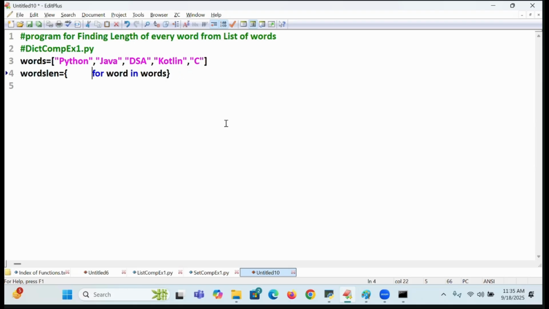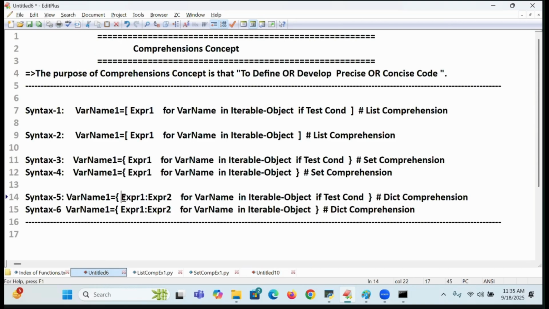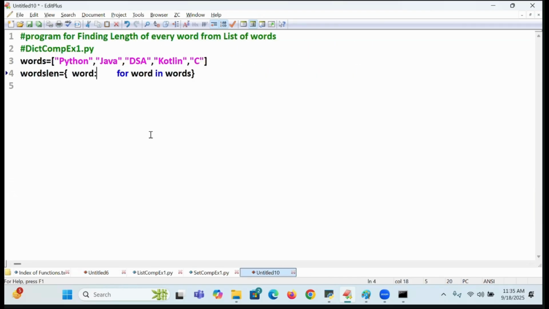Come on, Python. So for that Python, I will write word colon expression 1 colon expression 2. See, expression 1 colon expression 2. Here I will write it. Easy. Word colon len of word. Are you following that? No if condition I am writing. Word colon len of word for word in words. I'm going to take it.